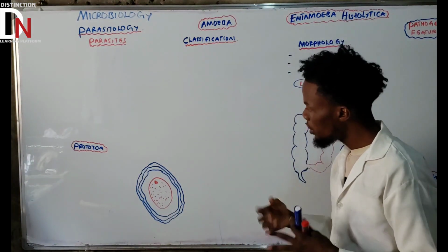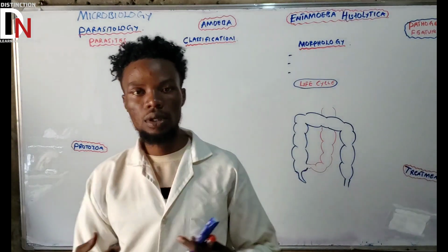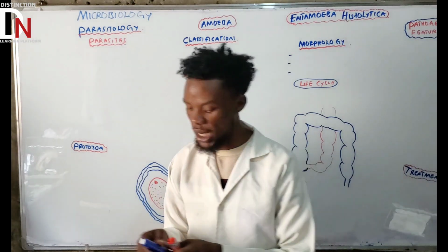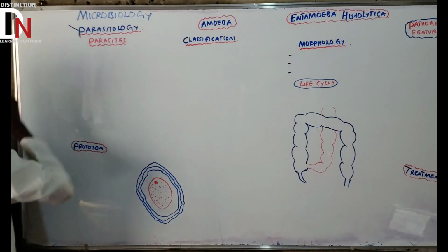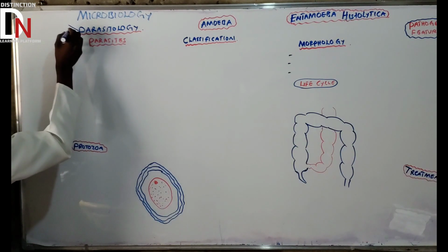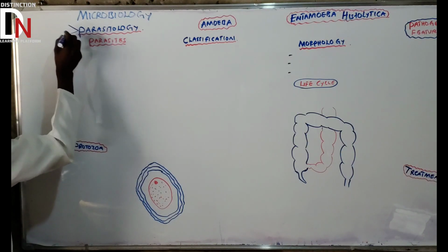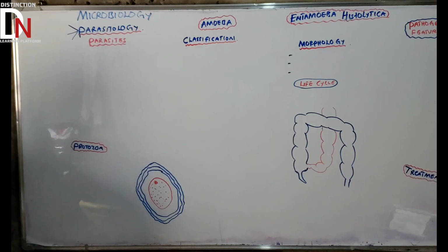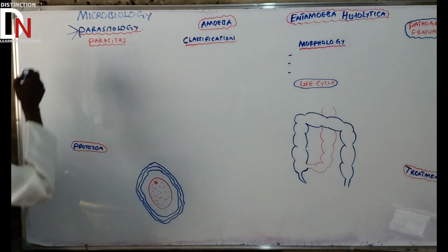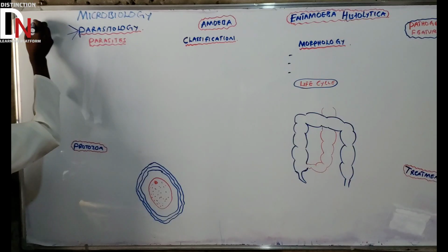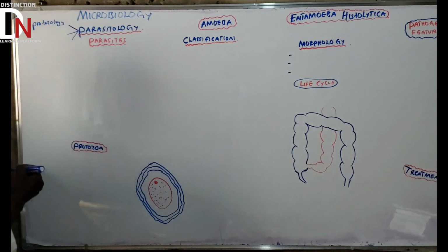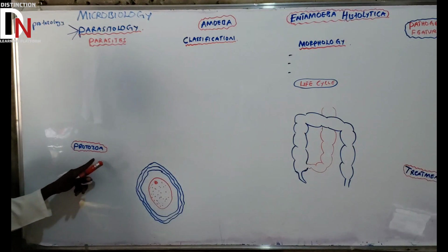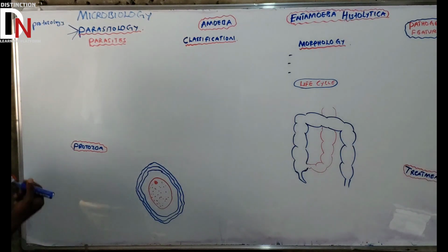Now, parasitology is further divided into three important parts. What are those three parts? We start with the study of protozoa, which we call protozoology.